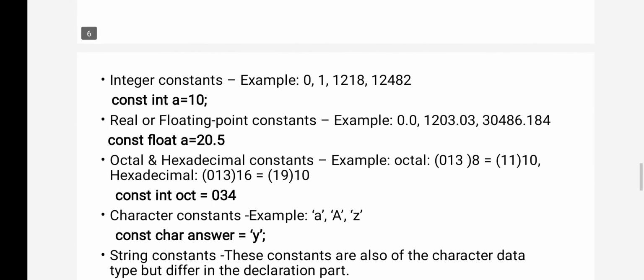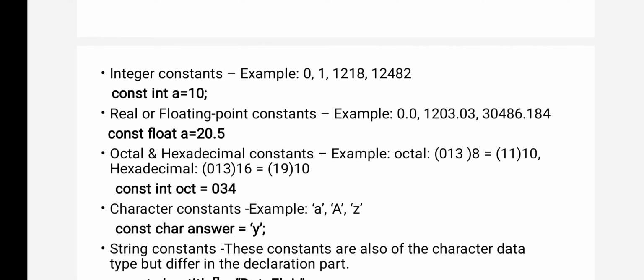Now here I have given a few constants. You see the first one, integer constant. const int is the data type, a equals 10. Whatever constant you are declaring, that constant is an integer, because what data type have I given? Int data type I have given. So if you have mentioned the data type as int, that is an int constant. Now the value 10 is an integer, so that is called an int constant.